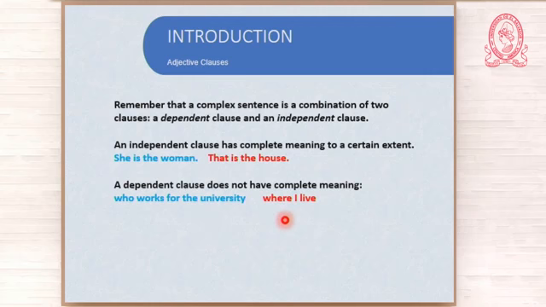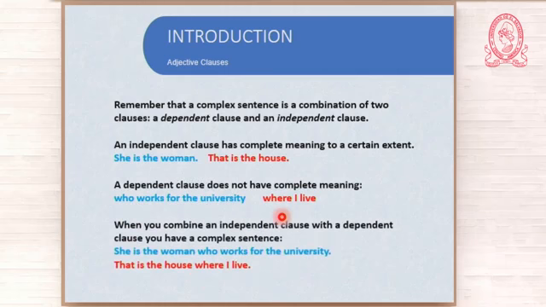Now, I don't get it. What about it? Okay, so you have a subject and verb, but you don't have complete meaning. This is a dependent clause. Now, a complex sentence is the combination of an independent clause and a dependent clause. When you put them together, you have a full meaning.